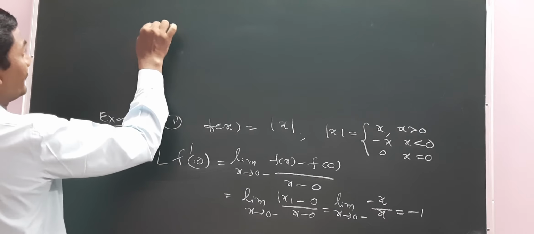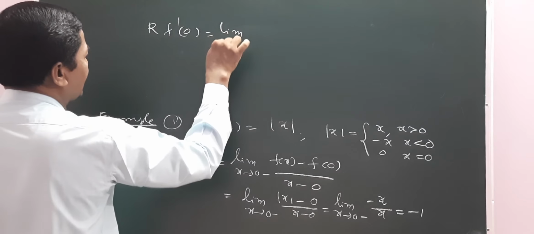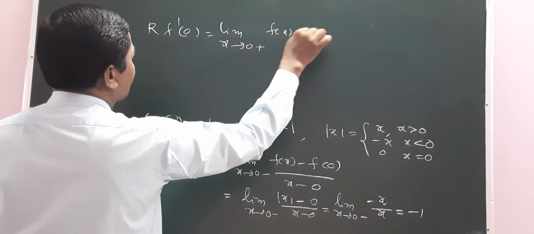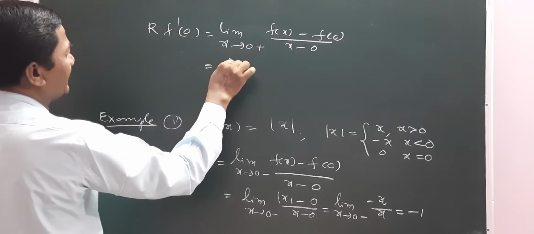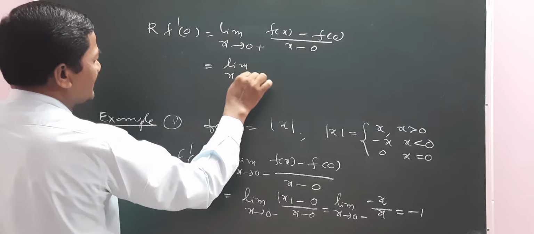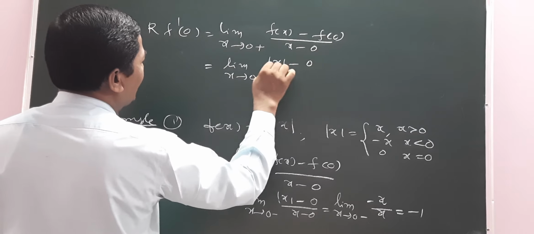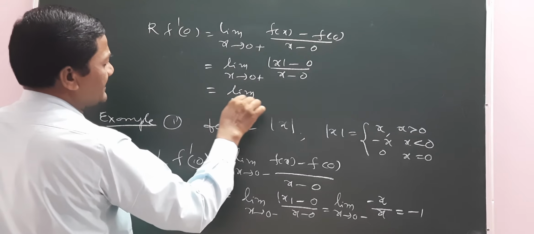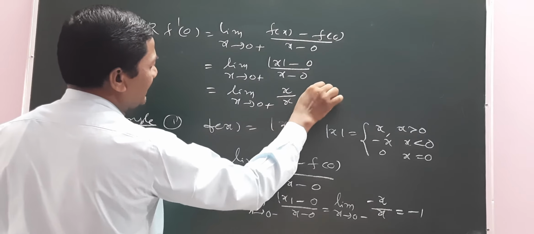Right derivative, RF dash 0, equals limit x tends to 0 plus of (f of x minus f of 0) by (x minus 0), which is equal to limit x tends to 0 plus of (modulus of x minus 0) by (x minus 0). Modulus of x means x, and x by x is nothing but 1.